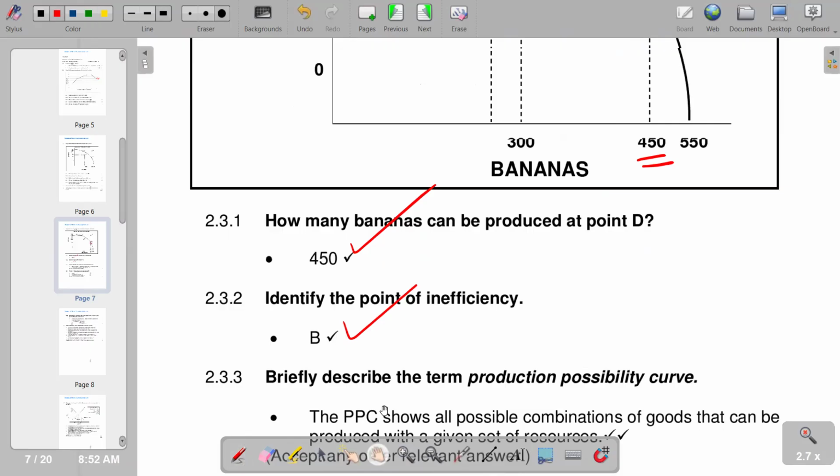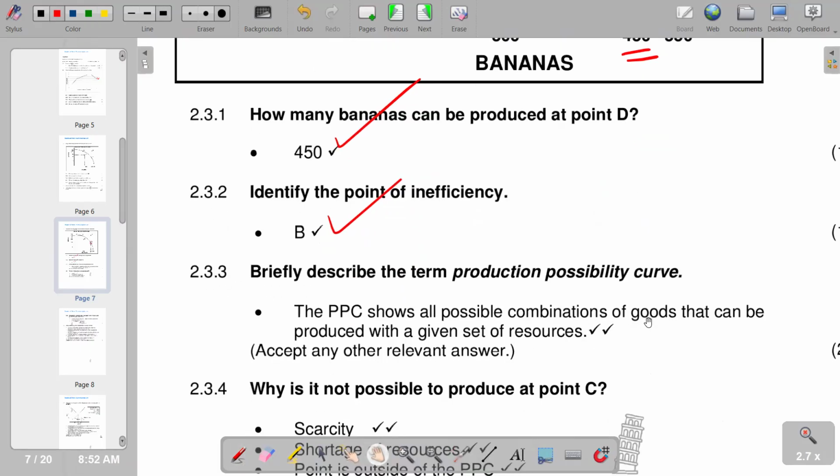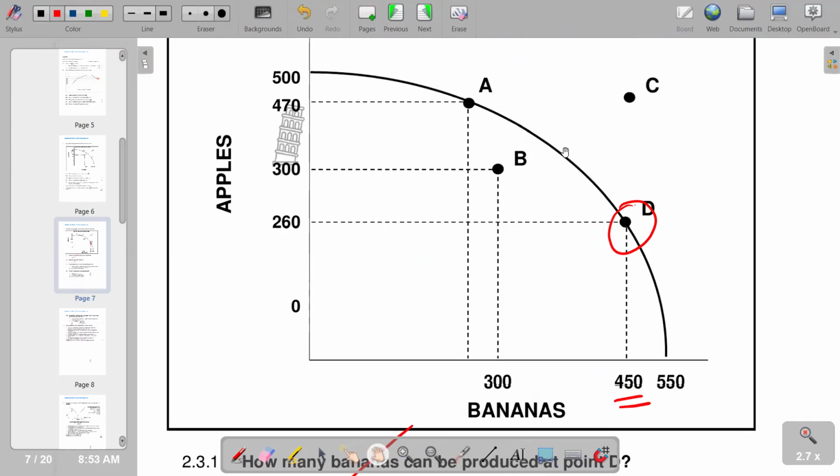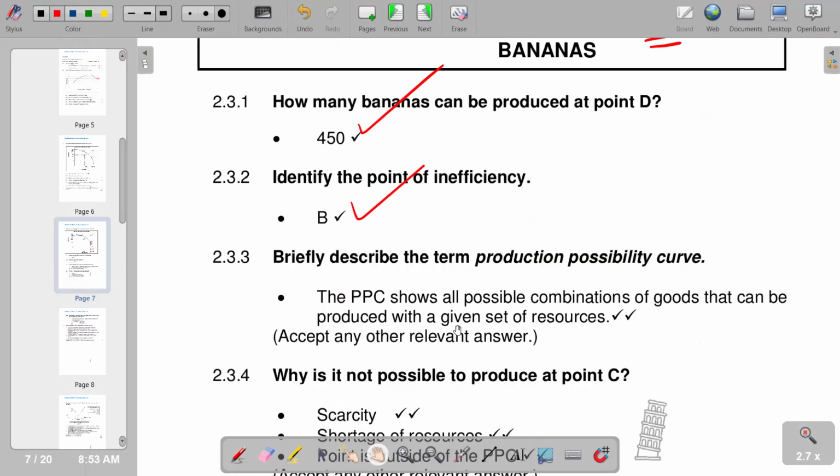So this is the description that we have. The PPC shows all possible combinations of goods that can be produced with a given set of resources. We are going to see that point C indicates a point that cannot be produced. It indicates scarcity, as we do not have resources to produce at point C. The maximum that can be produced in the economy is along the PPC, which is A and D. C cannot be produced because the resources are not available. So basically, that's the description of the PPC.